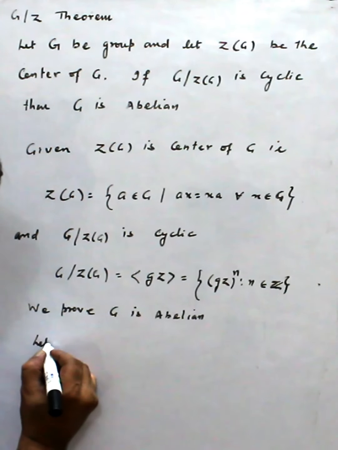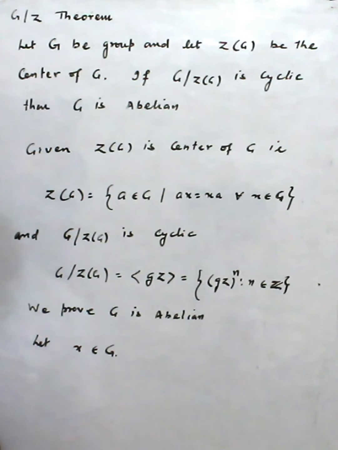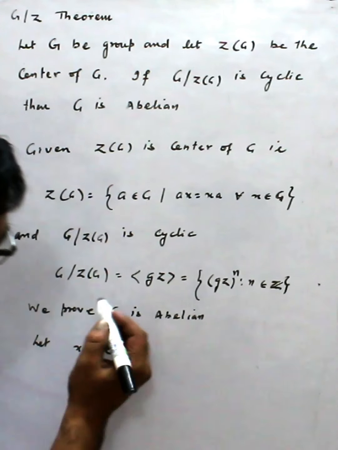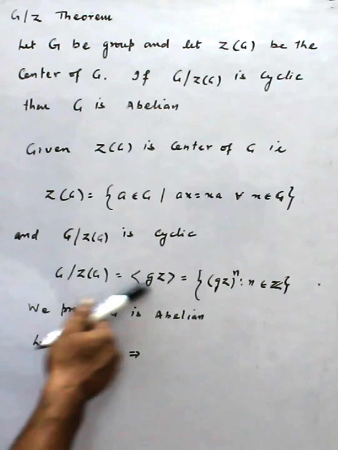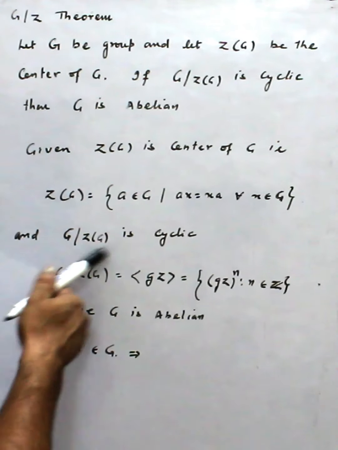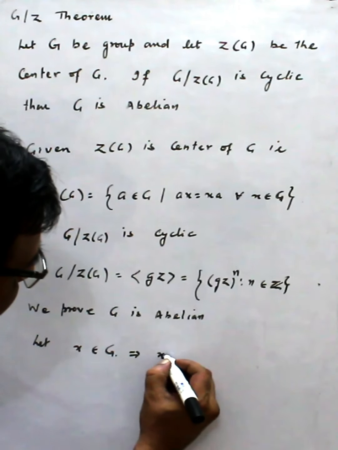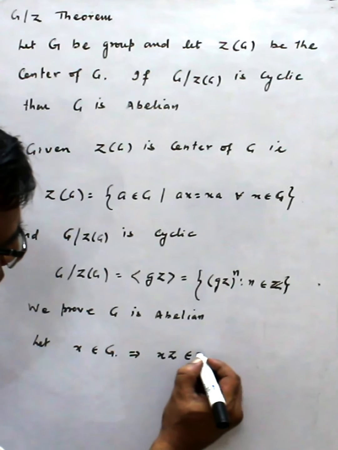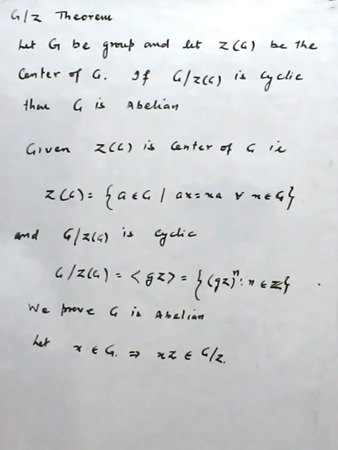So let x belong to G. Then xZ is a coset, and this set is the set of cosets, or factor group as we say. So xZ belongs to G/Z.